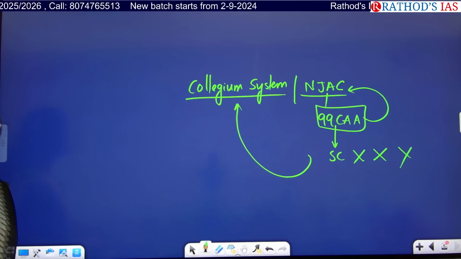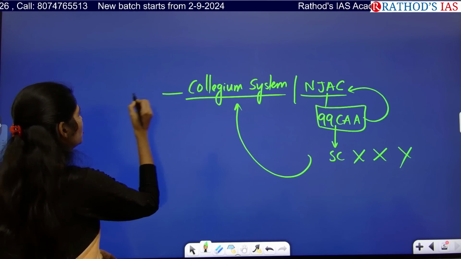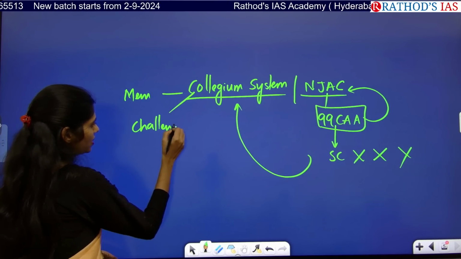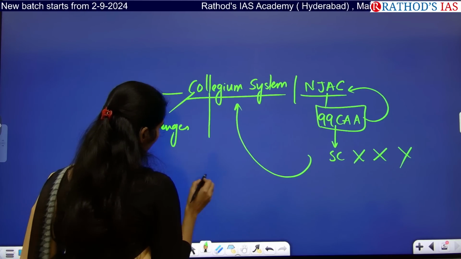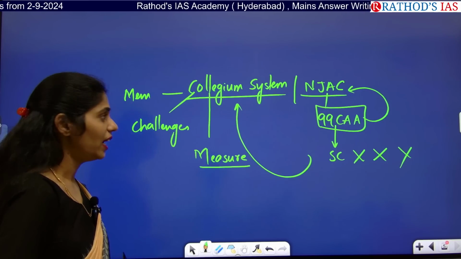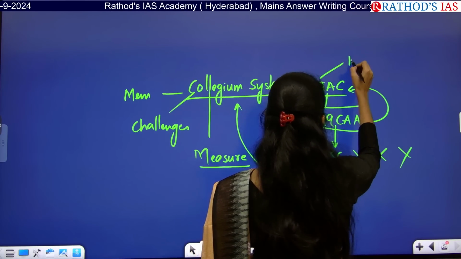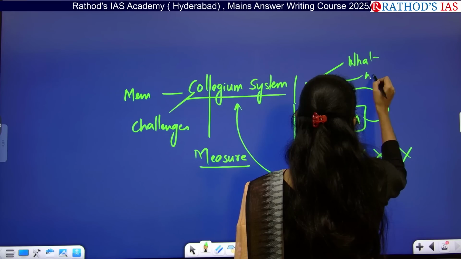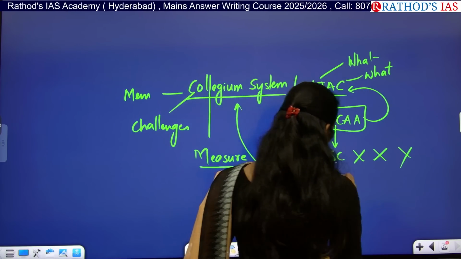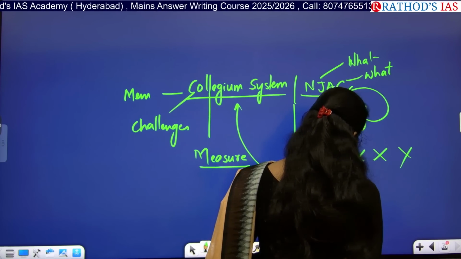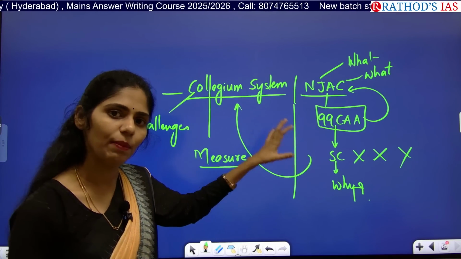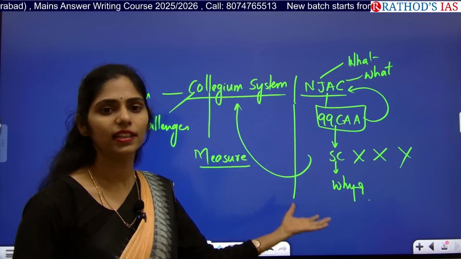So here you have to know what this collegium system is. Who are the members in this collegium system? What are the challenges with this collegium system? And you have to see what measures can be taken to improve the efficiency of this collegium system. And again, you have to see what the NJAC system is. Why did our government come up with this amendment and introduce this NJAC system into our constitution? And you have to see why the Supreme Court said it is null and void. Now this article is saying that many other countries also have this kind of appointment commissions. So why can't we rethink the NJC system?